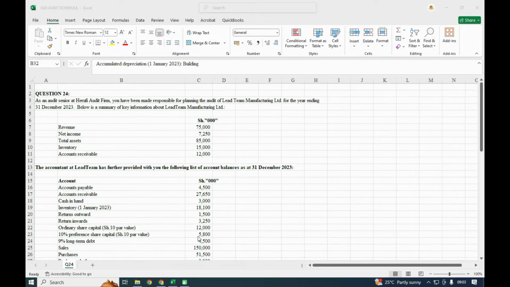And today we are tackling the last question on August 2024 BDA sitting. And the last question is question number 24. So far we have tackled question number 21, question number 22, question number 23, and question number 25. And today we are tackling question number 24, which was testing on auditing. And I'll read through the question.